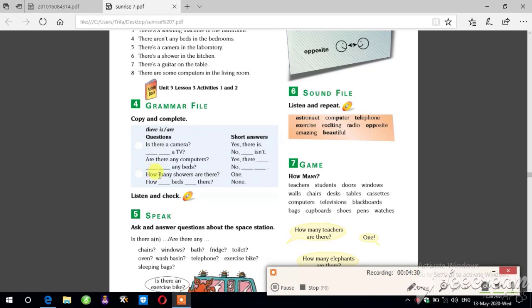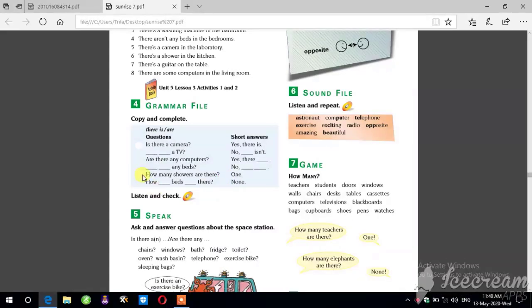Look at how many showers are there. We ask about the number of the things. How many showers are there? One. The answer is one. Maybe one, maybe two, maybe three, maybe four, maybe five, etc.